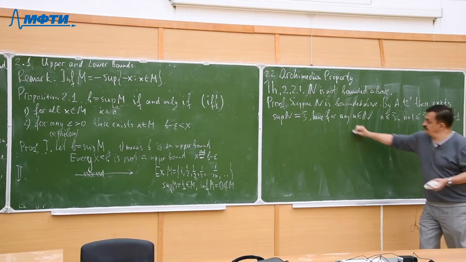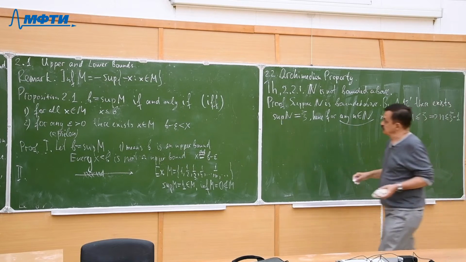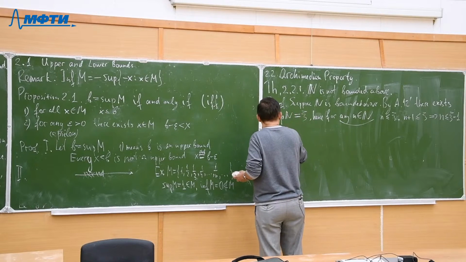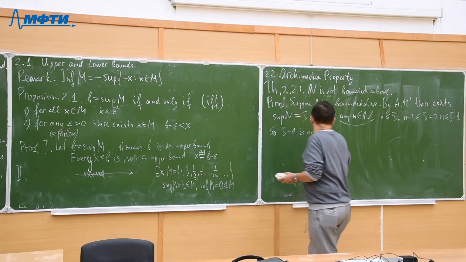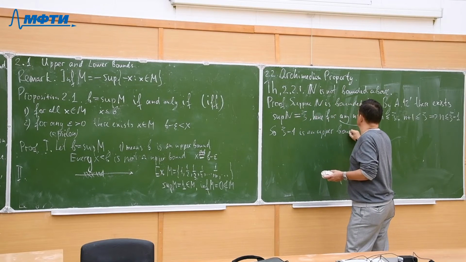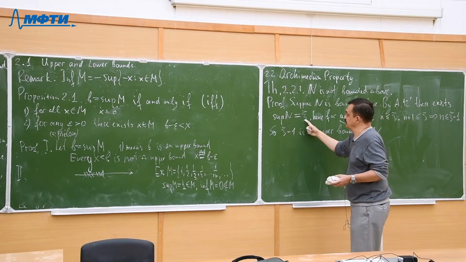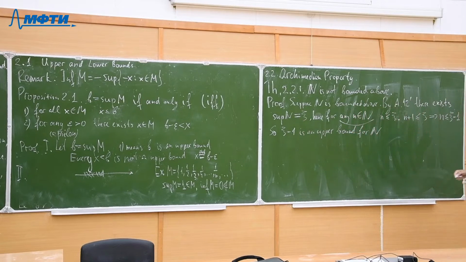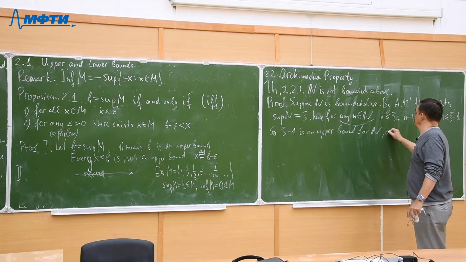Since this is valid for any n, it means xi minus 1 is an upper bound for N. And that is a contradiction to our definition of xi. Xi is the least upper bound. Contradiction.